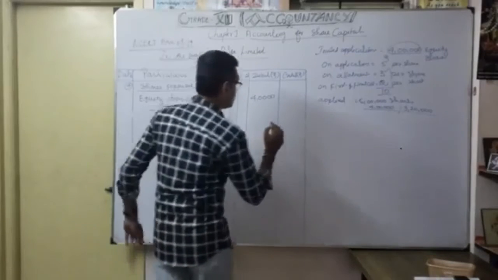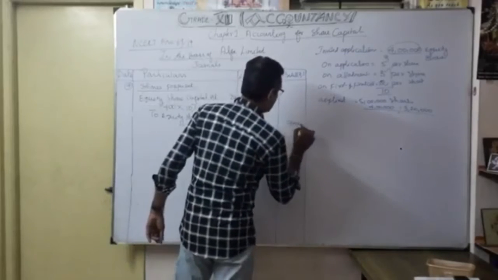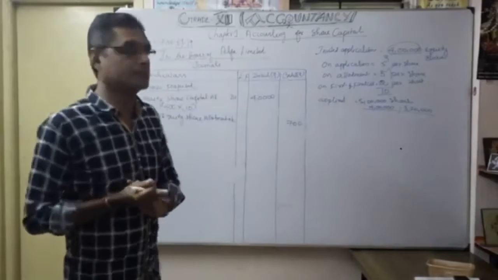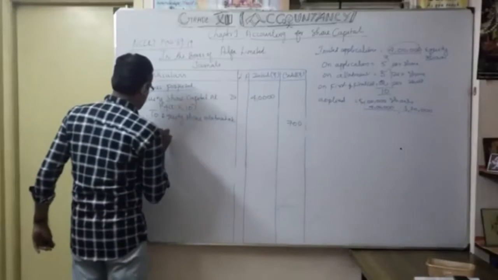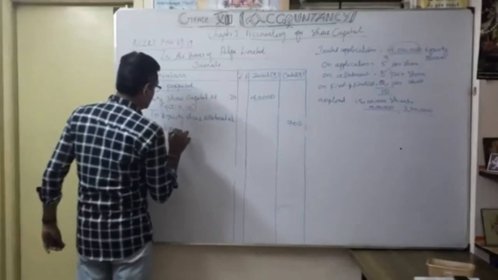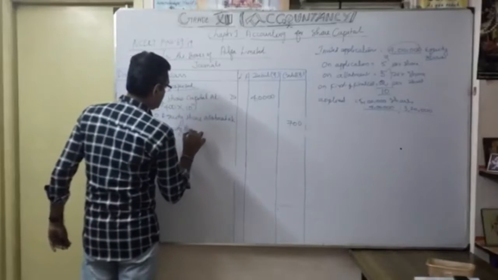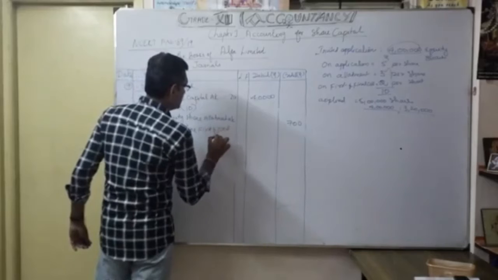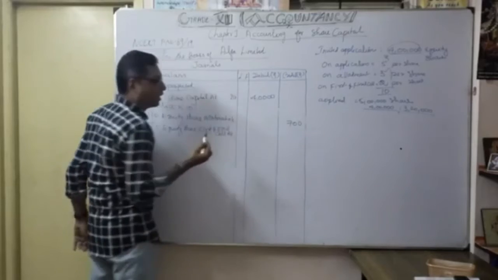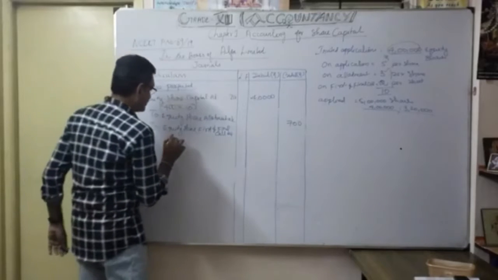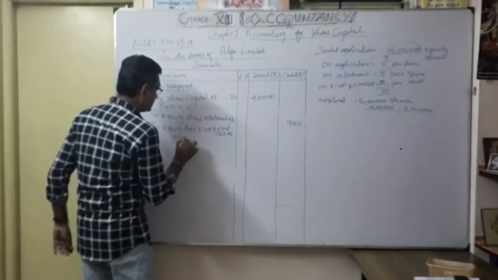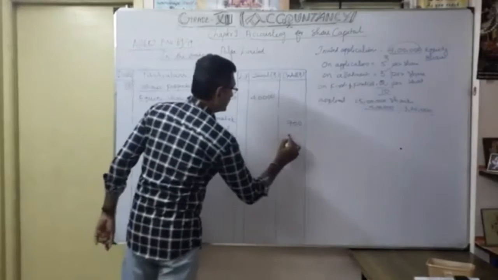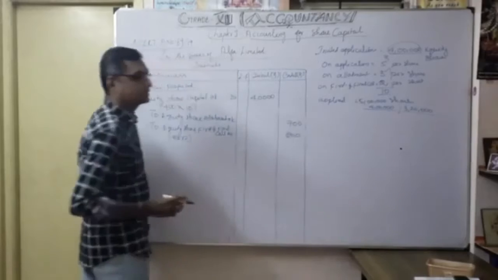Once you see the working out, you know very well, 700, isn't it? 700 was the amount in default, not yet paid. Thereafter to equity share first and final call account. How much? Very easily, 400 into 2, so 800. That's the discussion.